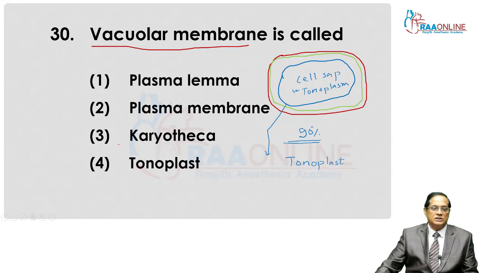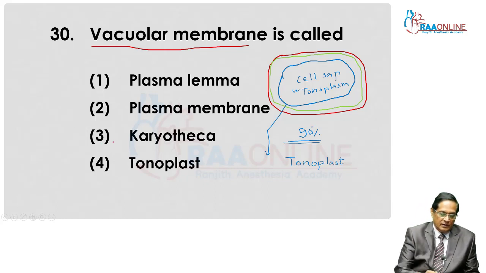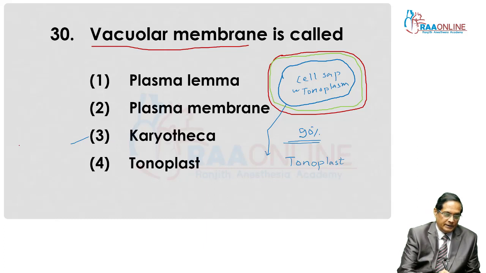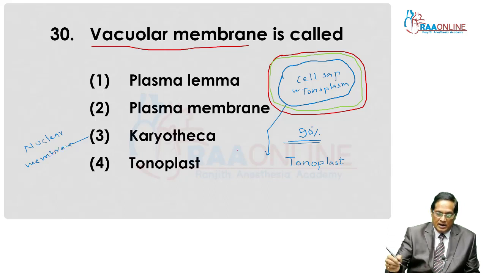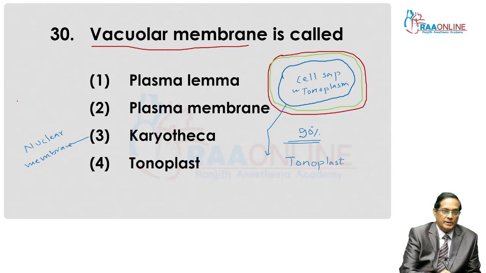Karyotheca: karyon, that is nucleus. The third one is for nuclear membrane. Karyotheca is actually the nuclear membrane. The covering of the nucleus is known as nuclear membrane. And one speciality of the nuclear membrane is that it is double and porous.